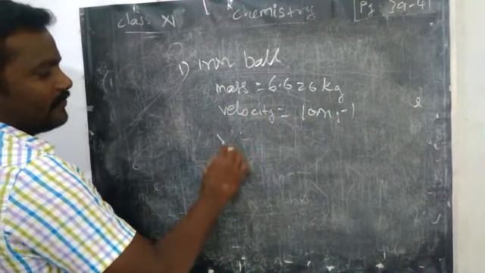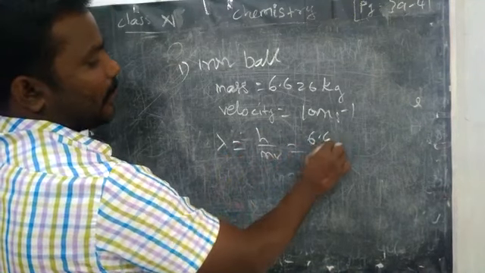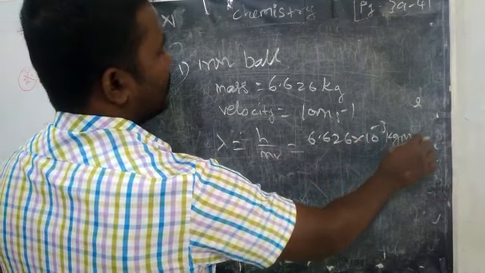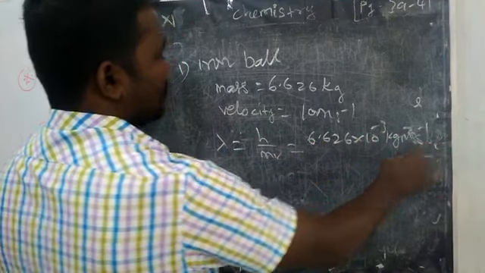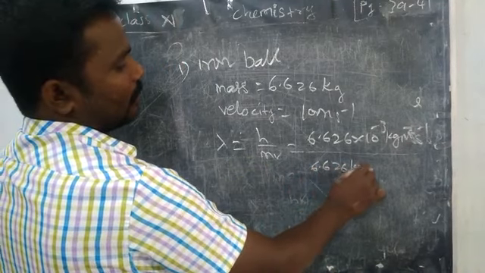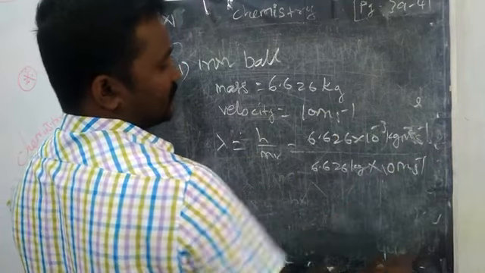What's the formula? λ is equal to h by mv. H value 6.626 into 10 power minus 34 kilogram meter square second inverse divided by m value 6.626 kilogram, velocity value 10 meter second inverse.